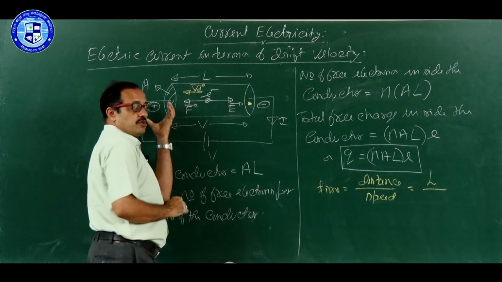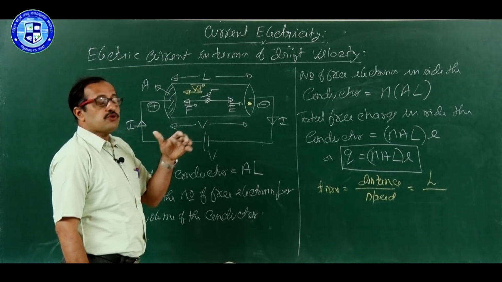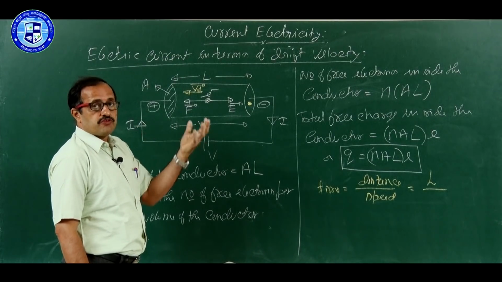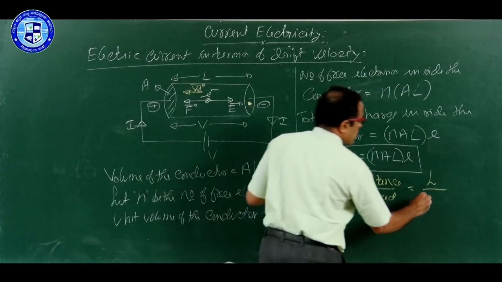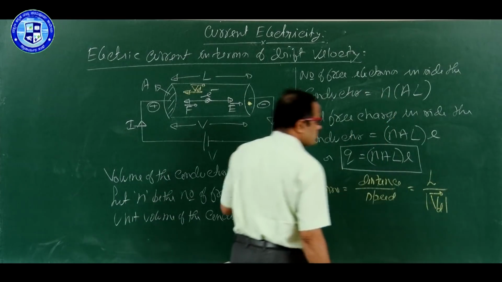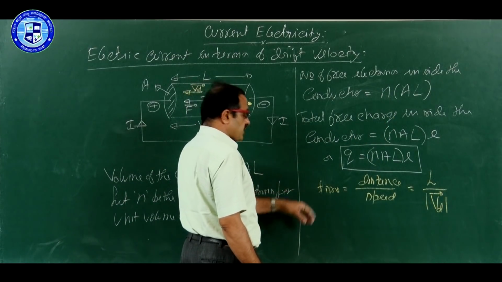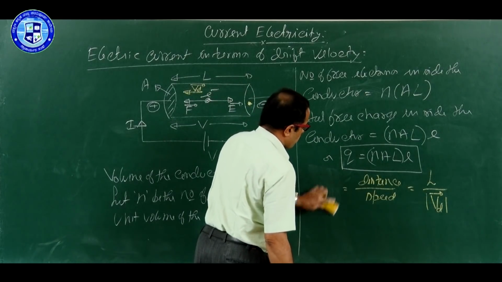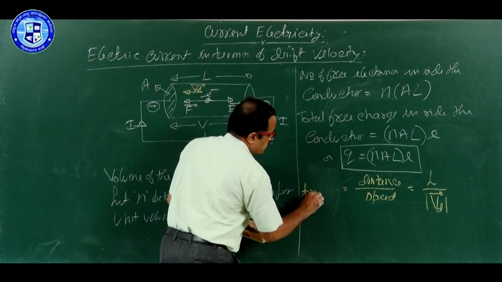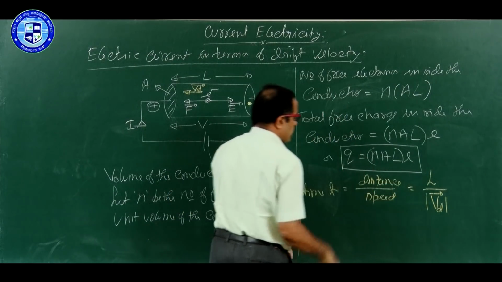Drift speed, because that is the average velocity. It holds good for all the electrons because it is the average value. Therefore, it is mod of Vd. It is the time taken by the electron to cross the conductor. Therefore, now time T is equal to L divided by Vd.